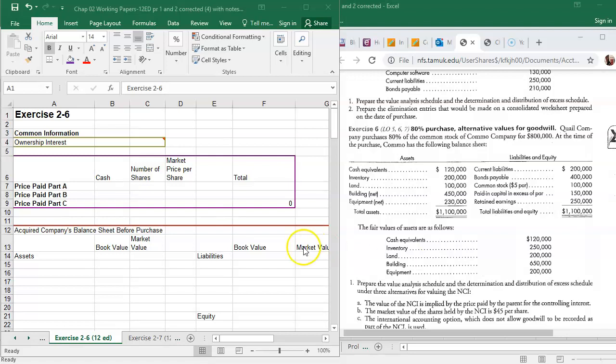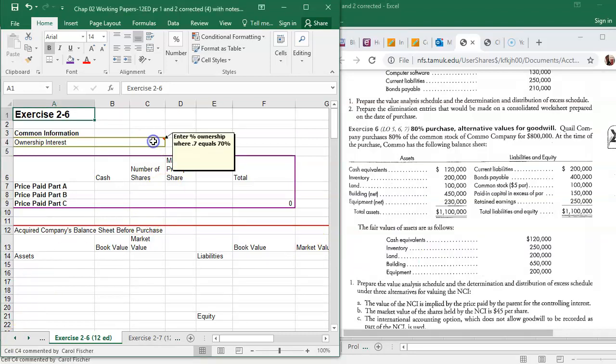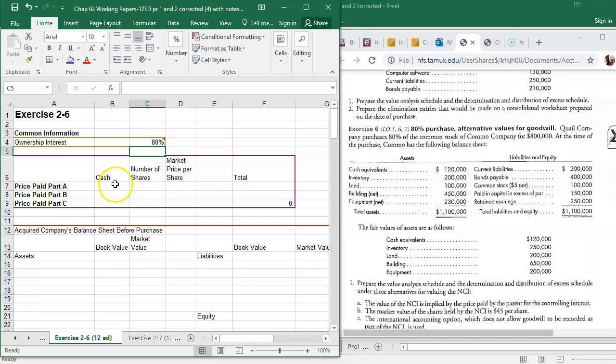Okay, so we're buying 80% ownership. Let's see what we're doing. We're paying $800,000 in cash. We're paying $800,000 in all the situations. We're not going to do part C. So we're paying $800,000. All right, then we need to copy the balance sheet in.